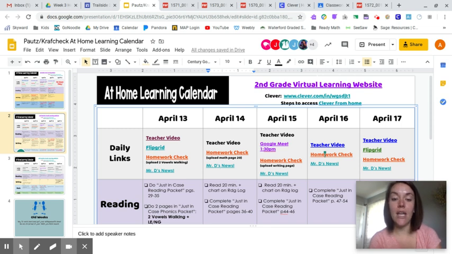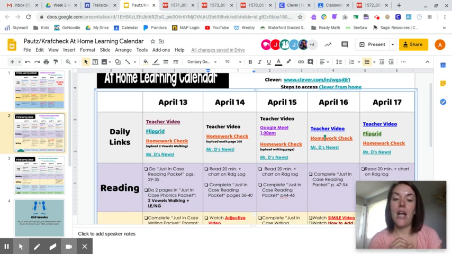So let's start with reading. Today you're going to read 20 minutes, mark it on your reading log. You'll also notice, parents, in the homework check, it's going to ask you, did your child read for 20 minutes today? So mark yes or no based off that. I think I slipped like 2 or 3 reading logs into your folders before we left for this giant break. If you are out of reading logs, go ahead and make your own reading log on a blank piece of paper. It's really easy to keep track of that, I would hope, without having that log with you.